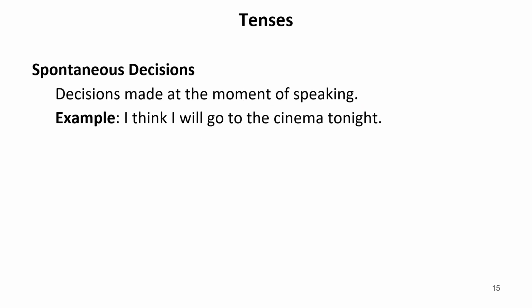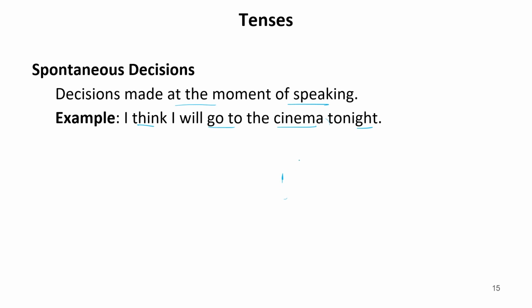Spontaneous decisions. Decisions made at the moment of speaking. I think I will go to the cinema tonight. So this type of sentence is also written in future tense. It is just a decision which is instantly made at a particular point of time.